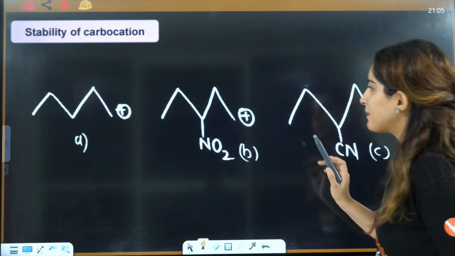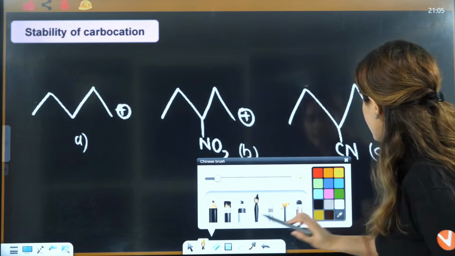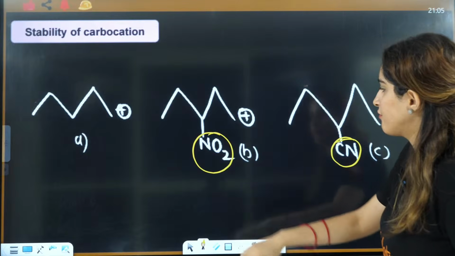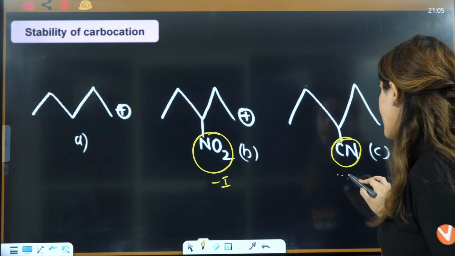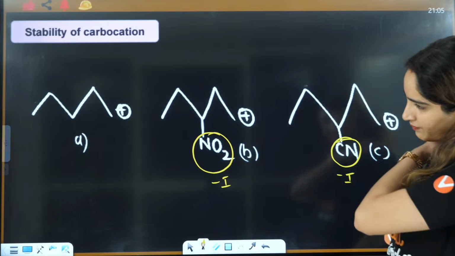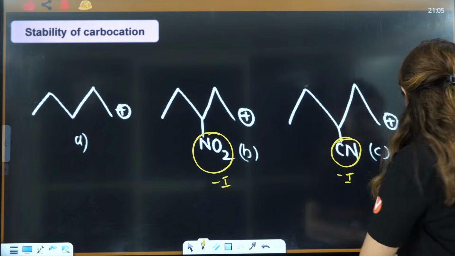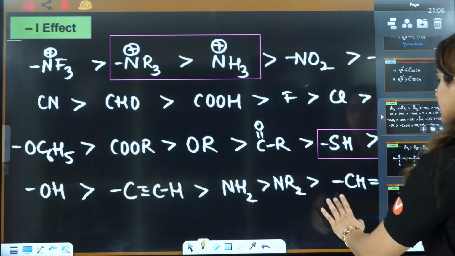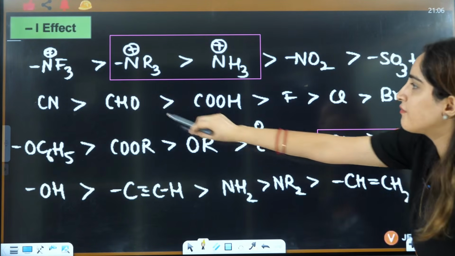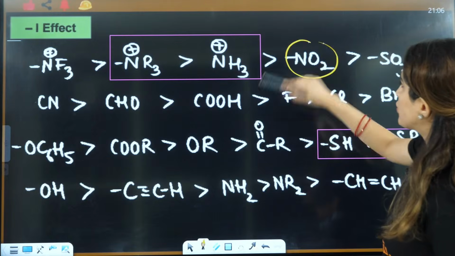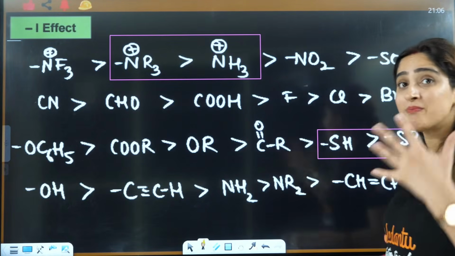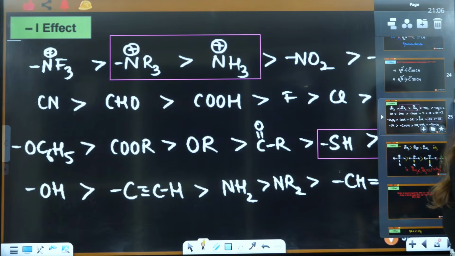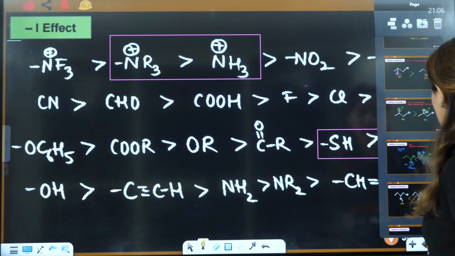Now if you see ABC here, what is the correct answer? If you see this, this is minus I and this is minus I. This is the thing that you need to see. Here CN will lie somewhere here, and this is NO2. So NO2 has more minus I effect, so it will destabilize the carbocation.